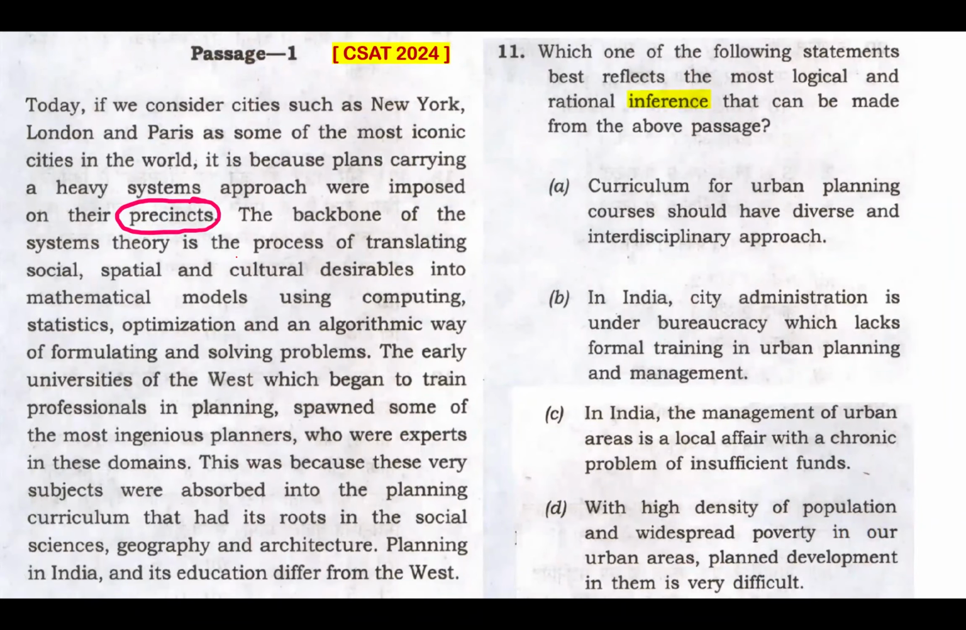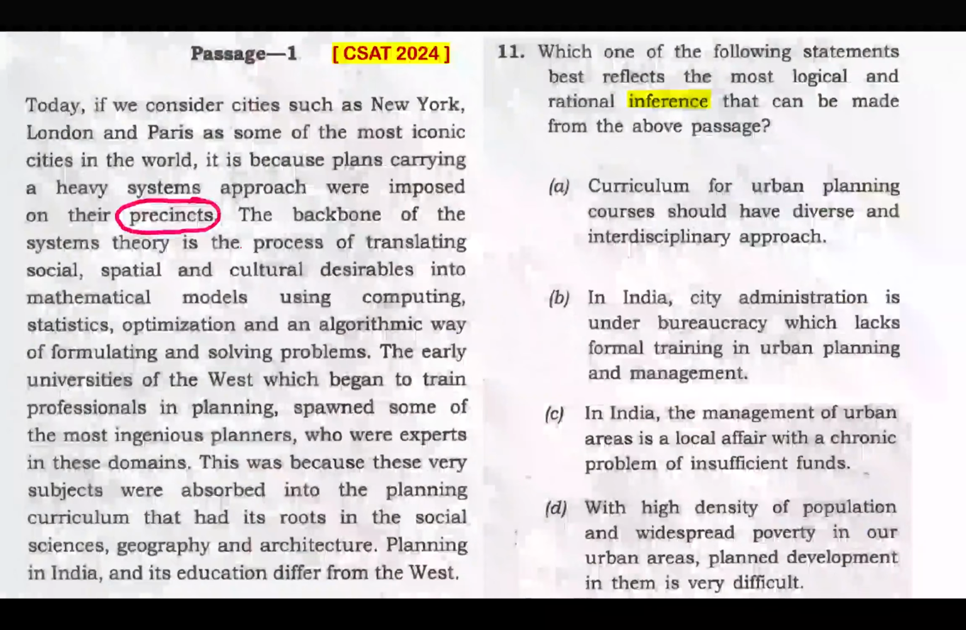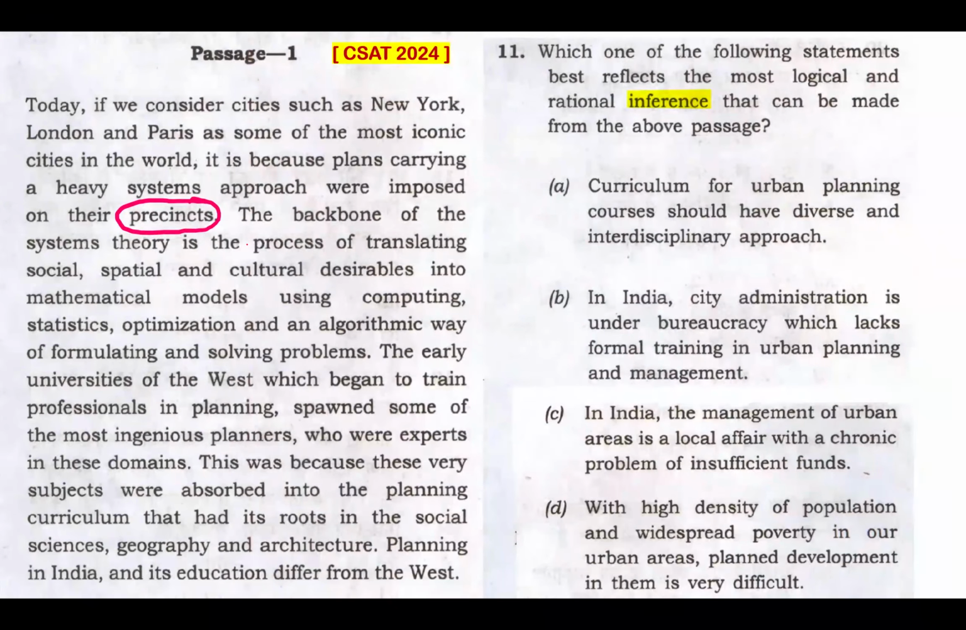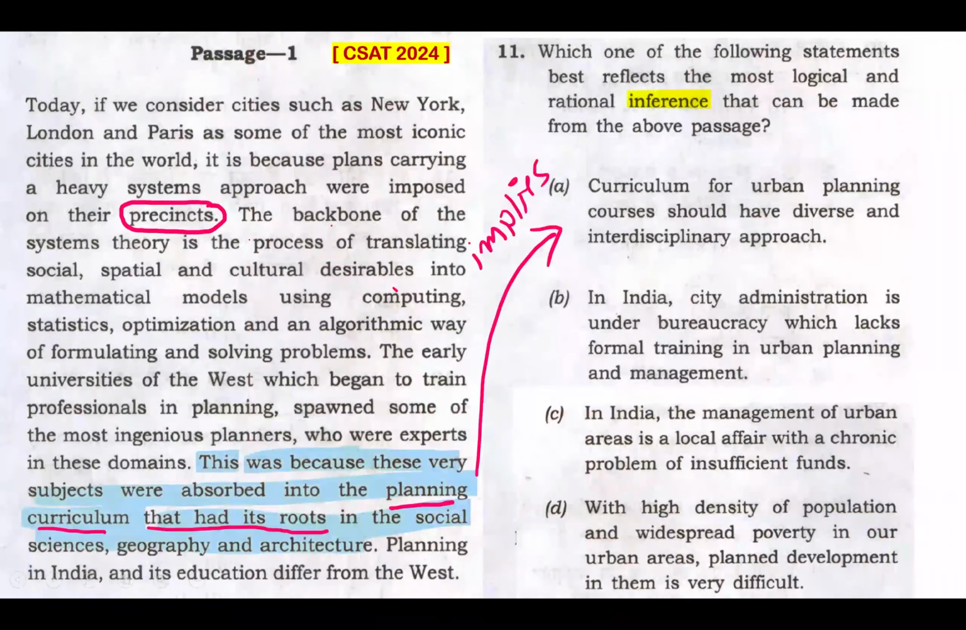Well, there are these words which make it difficult to infer something from this passage, but then there are easy eliminations that actually make our work easy. That is also there. So once the passage is tough, the language is tough, UPSC always helps us with easy eliminations. For example, a passage like this. Now, let's look at all the options. Option A. Curriculum of urban planning courses should have diverse and interdisciplinary approach. Well, I would have read something like this from this passage.